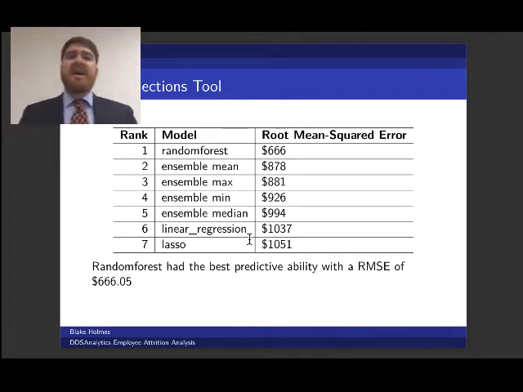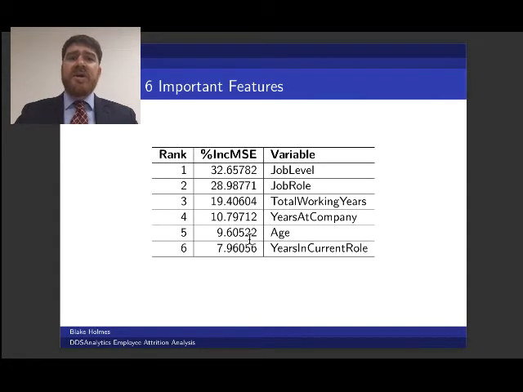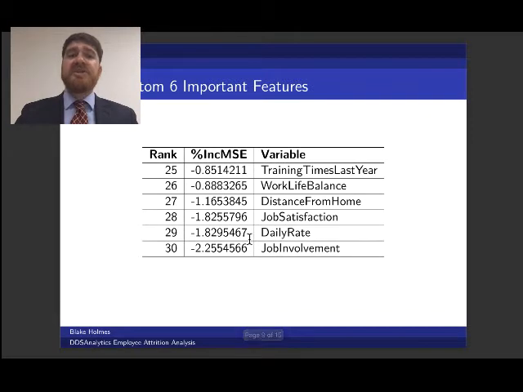Next, we built a salary projections tool. Also using machine learning techniques, we were able to take information about the employees and predict what salary they should make. The random forest model had the best predictive ability again. Here we have the top 6 most important features for predicting salary: job level, job role, total working years. Really no surprises. That's exactly what you'd expect. In addition, we have the least important features for predicting the salary.